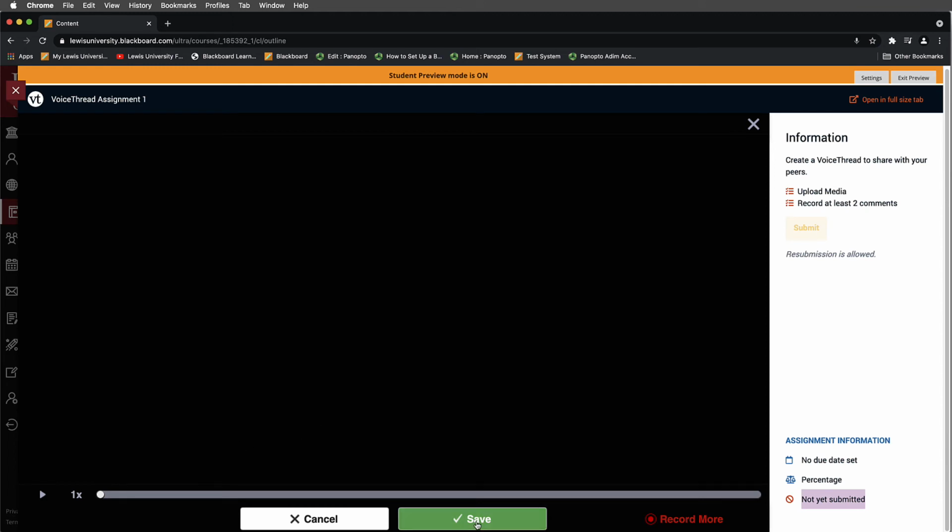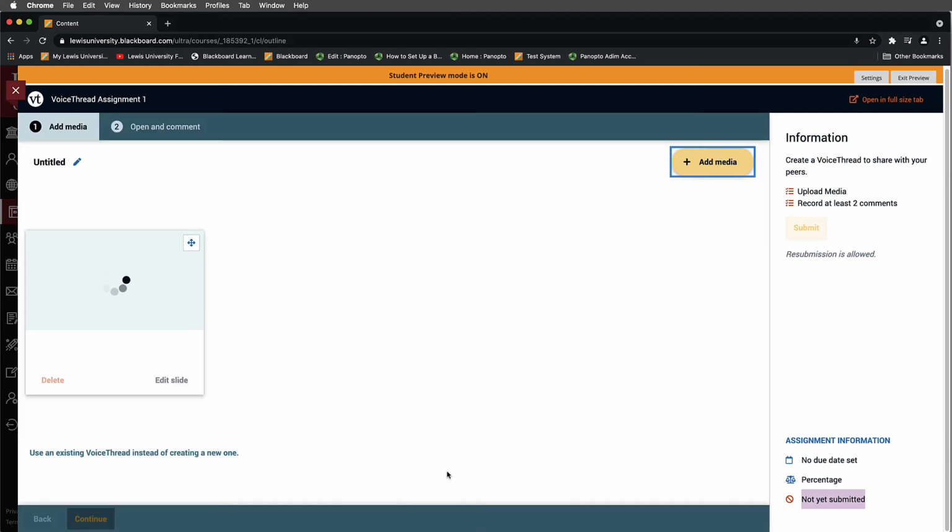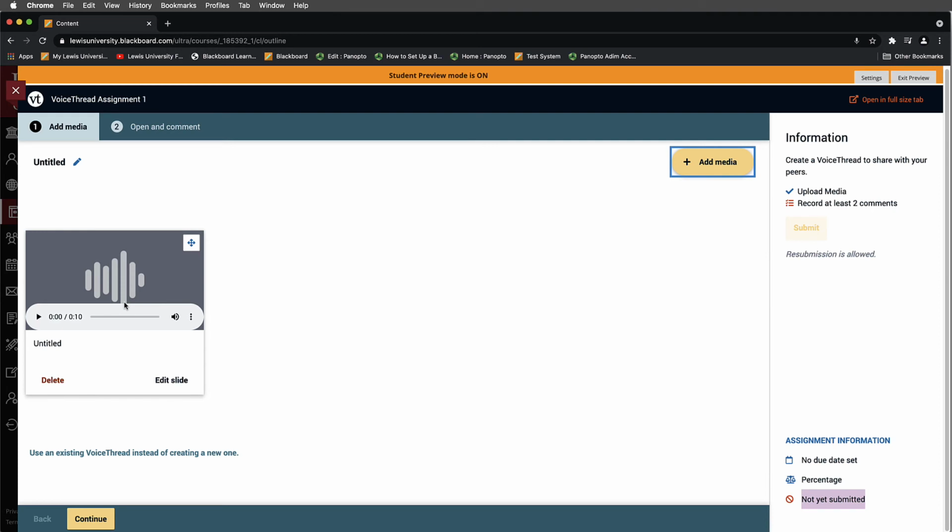So I would select save if I was the student. And VoiceThread then would take a moment to prepare the slide. In this case, you'll see that it's just an audio slide that they could interact with. You'll also notice here that there is an option to download this, an option to edit this, and an option to delete and edit this slide. Once we're good, we're going to go ahead and select continue.